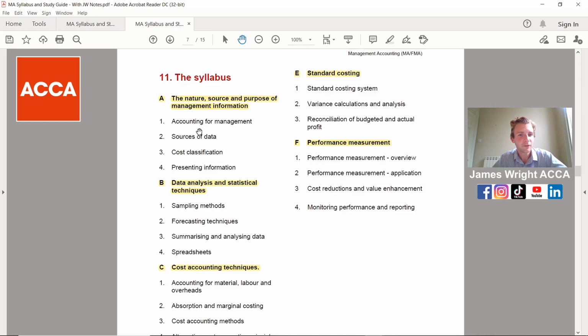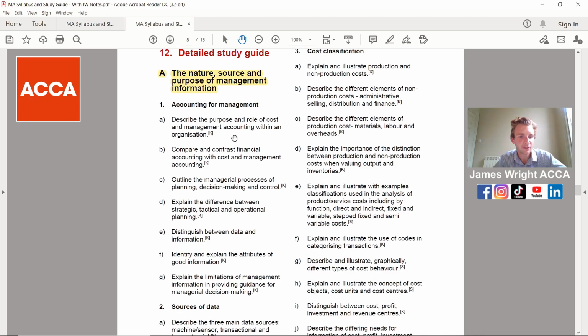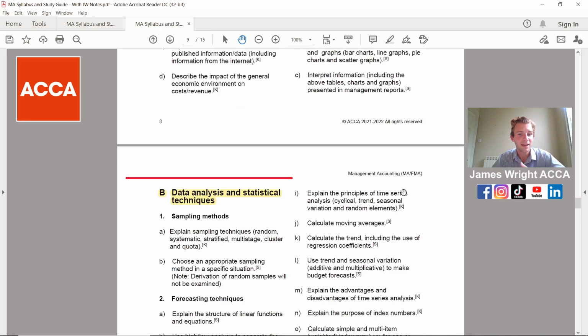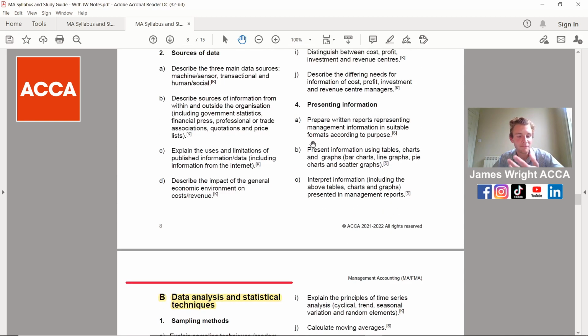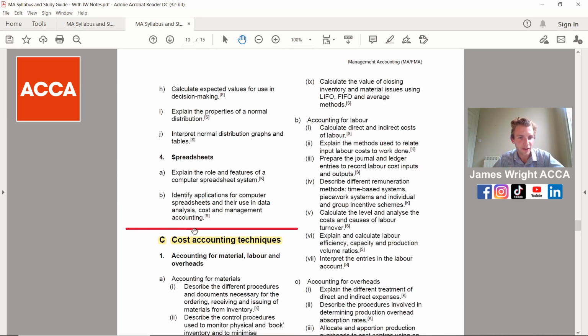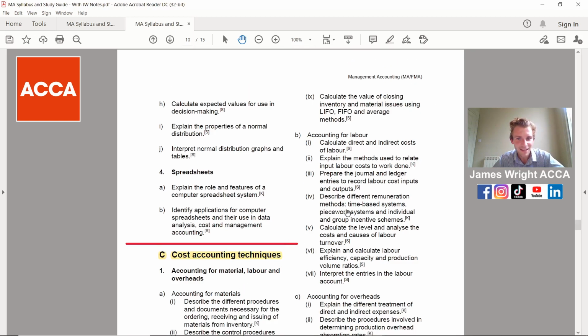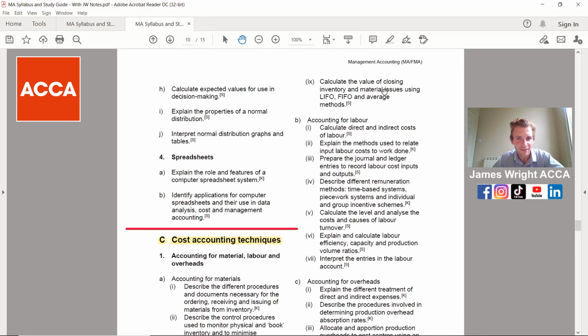So that accounting for management on here, if you go into the detailed study guide, so there's accounting for management, and then it will list for you all of the key areas that you could possibly be tested for in that particular area. So with it being a detailed study guide, as you would expect, there are a variety of different areas, and I've put on these little red lines on here to say that is the cut-off for syllabus area A, because what can happen, I'll show you as you go through, you get sort of a cut-off here with cost accounting, that these here on the right hand side, so this is all syllabus area C, and then it goes back to the top again on there.